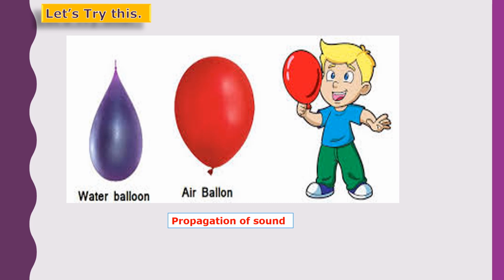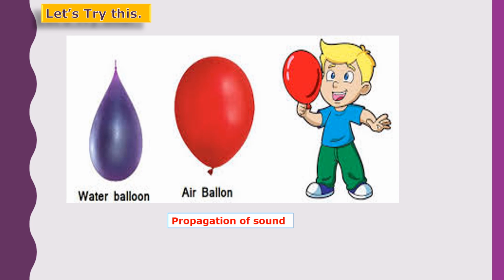So in this case, what happens, children? We can listen to the sound with the air balloon and also with the water balloon. But there is a difference in the sound. From both experiments, it is understood that sound travels through a medium.